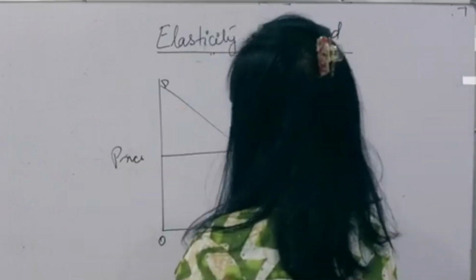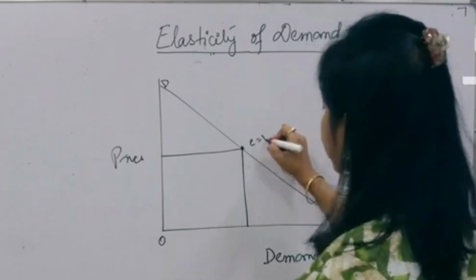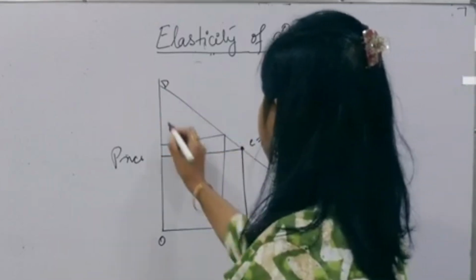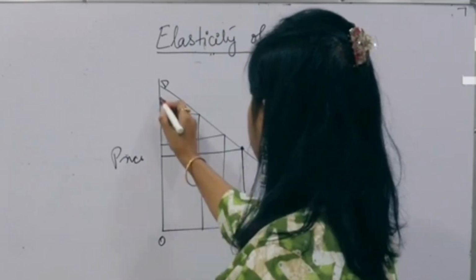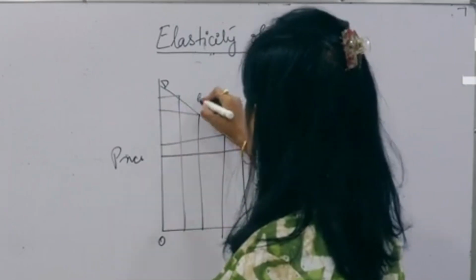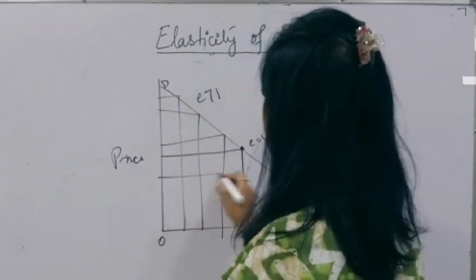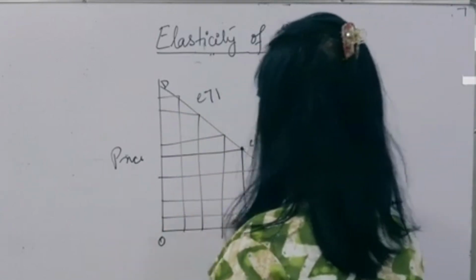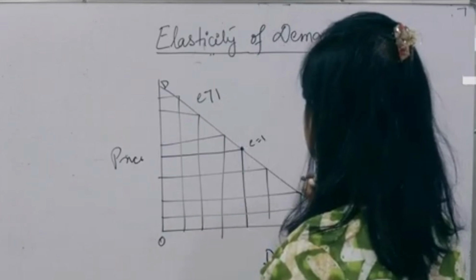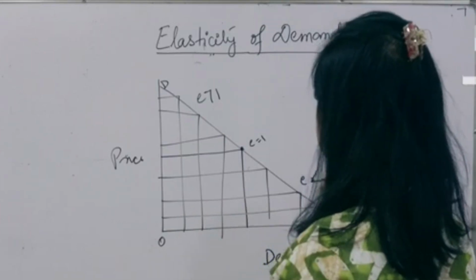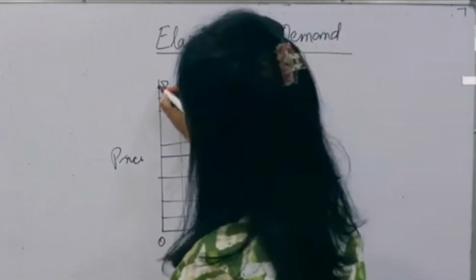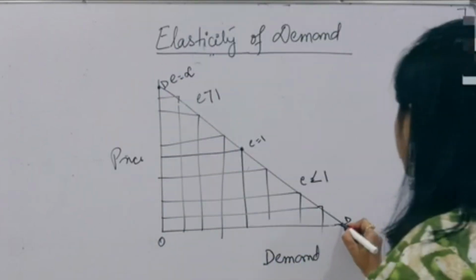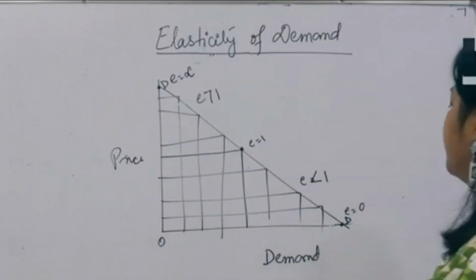At this point, E is equal to 1. As you go this side, E will be greater than 1. And as you go this side, E will be less than 1. As it touches this point, E is equal to infinity. As it touches this point, E is equal to 0.